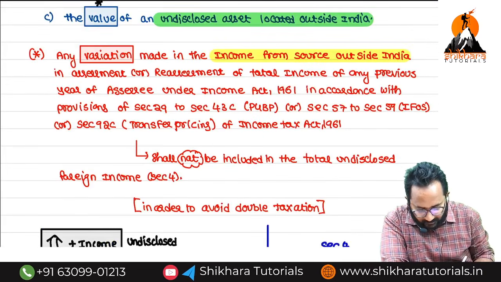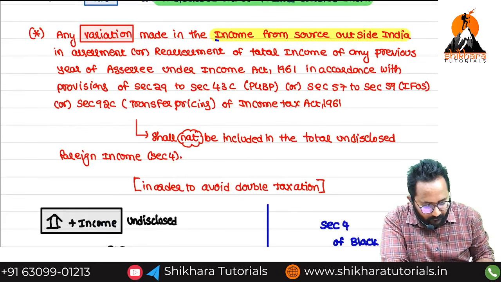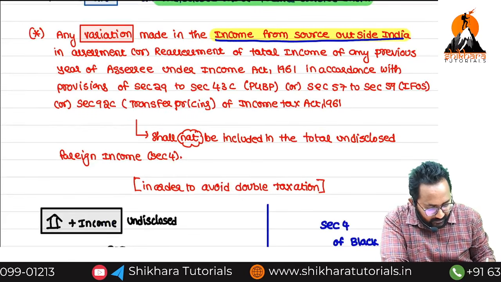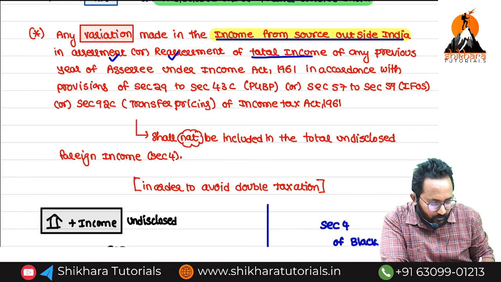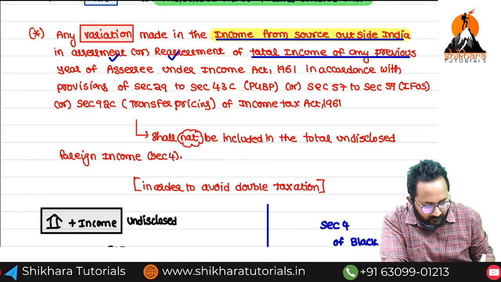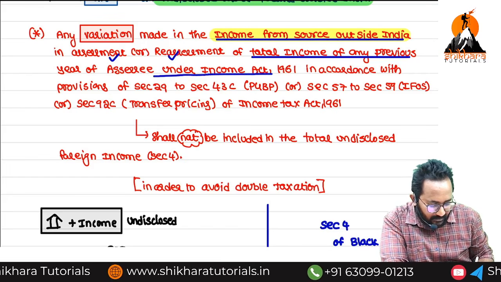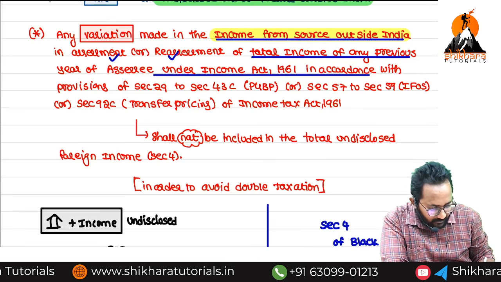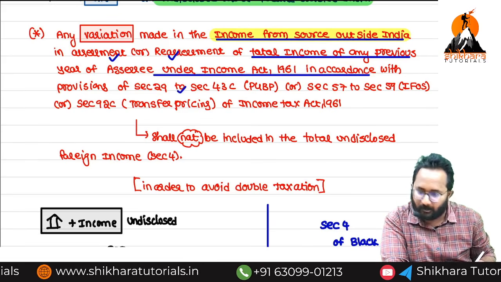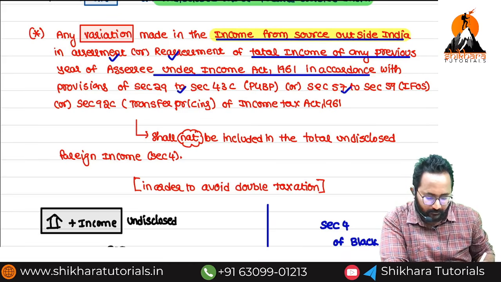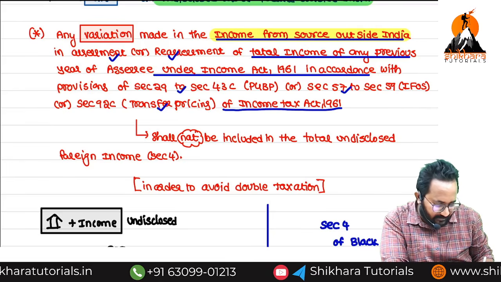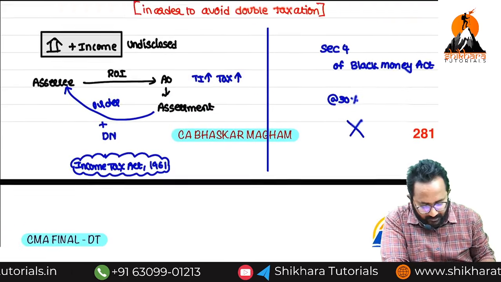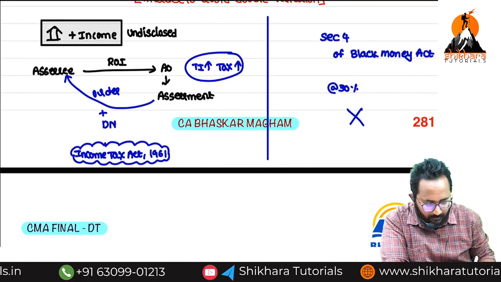Any variation made in income from a source outside India in assessment or reassessment of total income of any previous year of an assessee under Income Tax Act 1961, in accordance with the PGBP provisions or income from other sources provisions or transfer pricing, by using what? Income Tax Act 1961. Can you tell me here, variation identified or not identified? Identified.